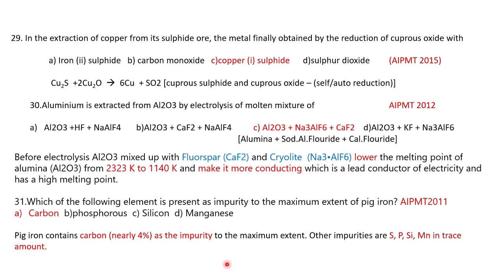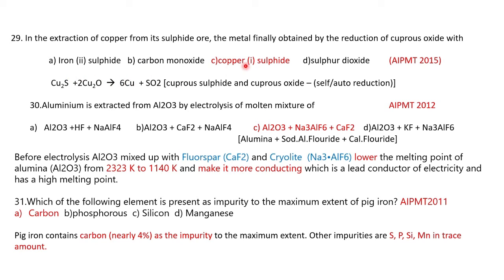Then next question: in the extraction of copper from its sulfide ore, the metal is finally obtained by the reduction of cuprous oxide with copper(I) sulfide. This is a well-known example. Copper sulfide with copper oxide is converted to copper.